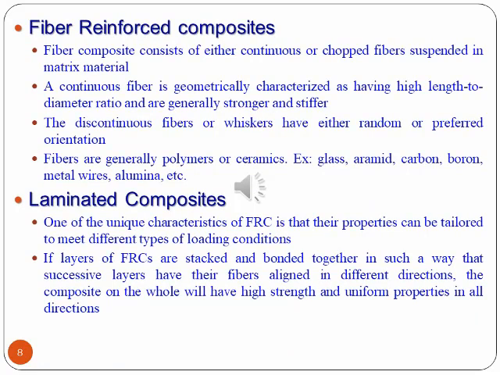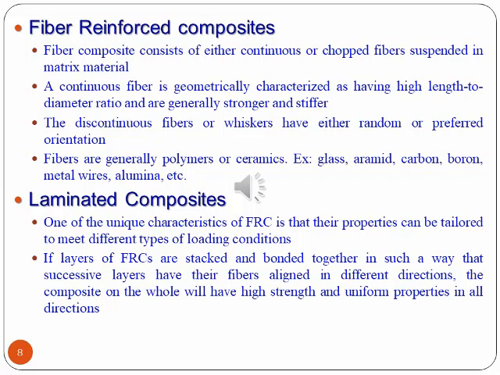Next is fiber reinforced composites. So fiber reinforced composites consist of either continuous or chopped fibers that are suspended in the matrix material. A continuous fiber is geometrically characterized as having high length to diameter ratio and are generally stronger and stiffer. Discontinuous fibers or whiskers have either random or preferred orientation. So fibers are generally polymers or ceramics. Example: glass, aramid, carbon, boron, metal wires, alumina, etc.